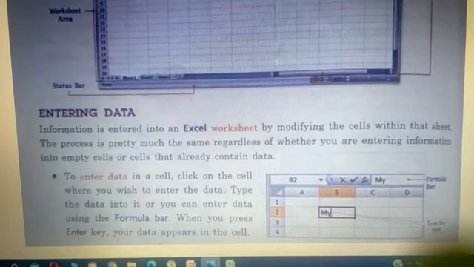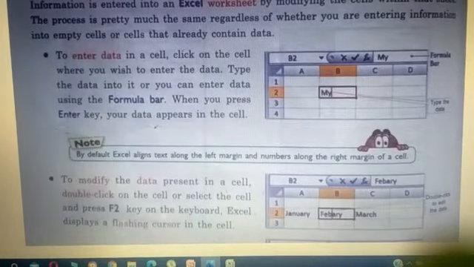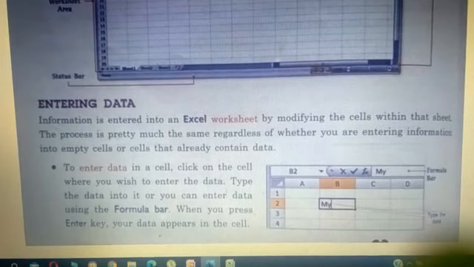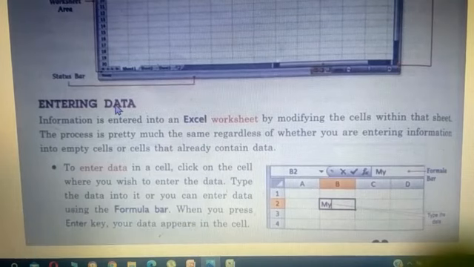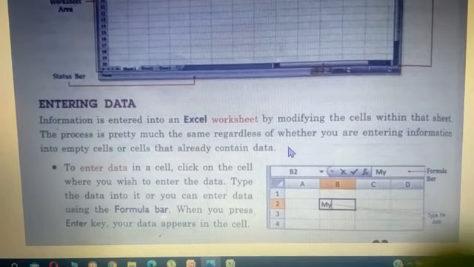Now children, we know what all things are there in the Excel window. But why are we using this Excel, children? To enter data, to enter information in your Excel worksheet, and you will modify these cells according to your use. Now how do you enter your data?